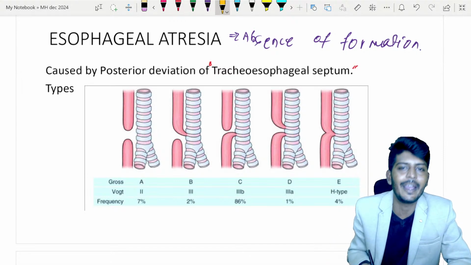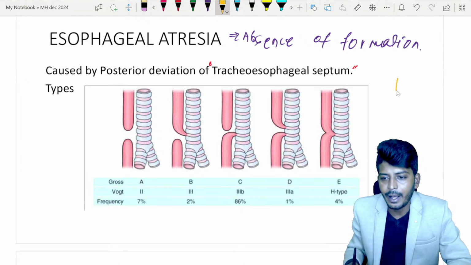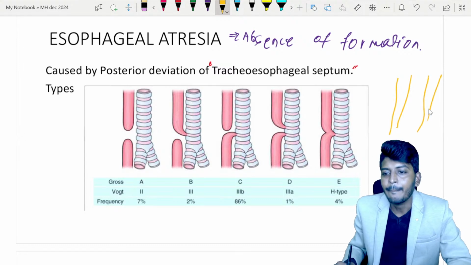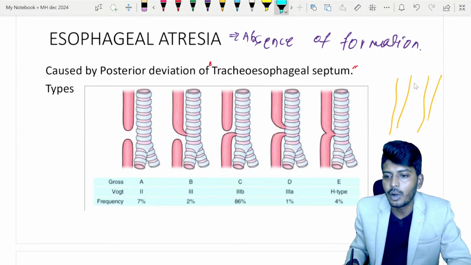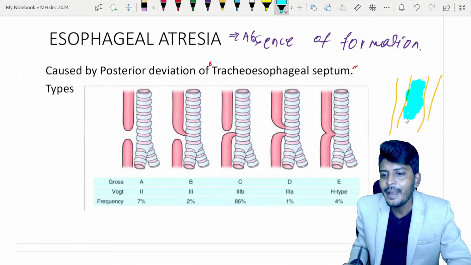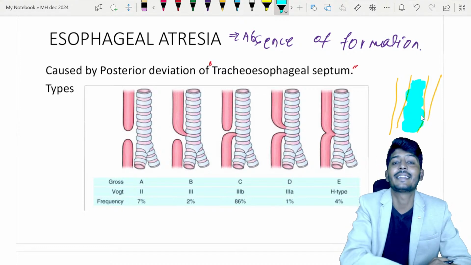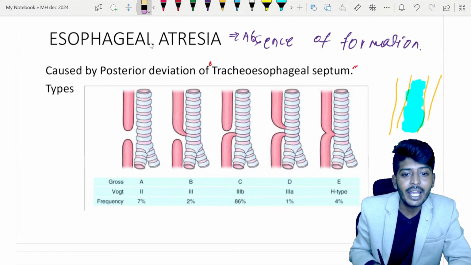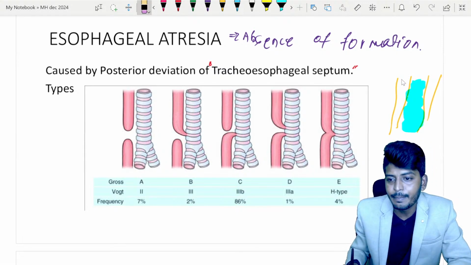A simplified way of understanding it is, the esophagus is growing on one side, the trachea is growing on another side. Between these two, there is a barrier. What is this barrier called? Tracheoesophageal septum. While growing, as I have told, let me simplify it.